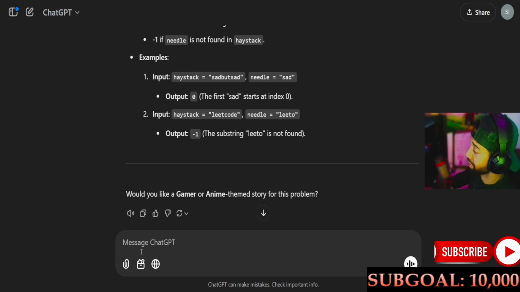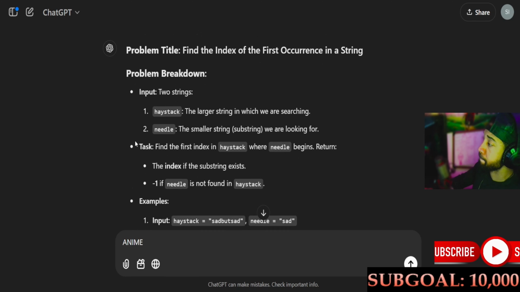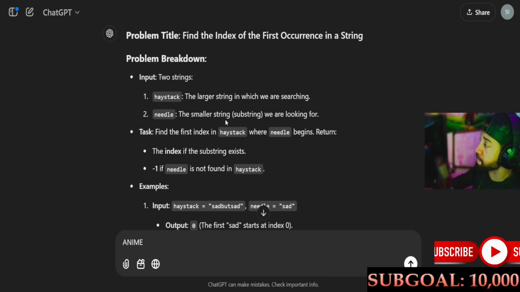All right, let's see what it says. Problem title: find the index of the first occurrence in a string. Problem breakdown. Input: 2 strings. 1, haystack, the larger string in which we are searching. 2, needle, the smaller substring we are looking for. Task: find the first index in haystack where needle begins. Return the index if the substring exists, and -1 if needle is not found in haystack.